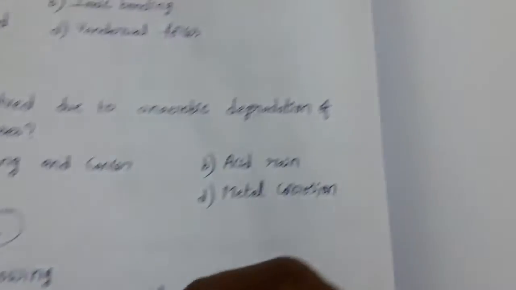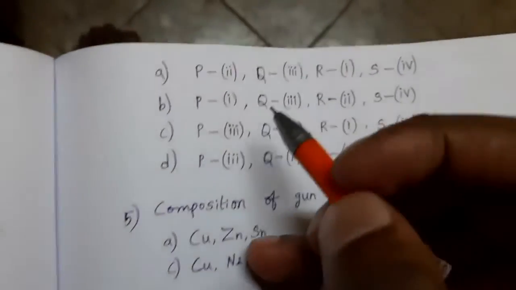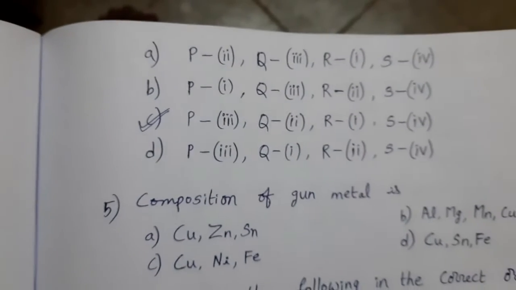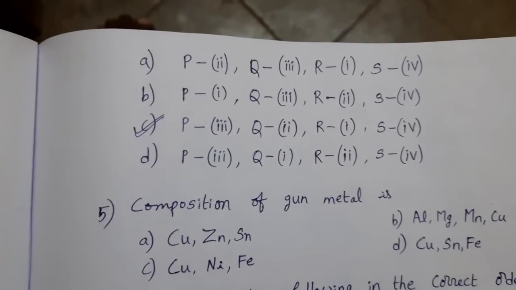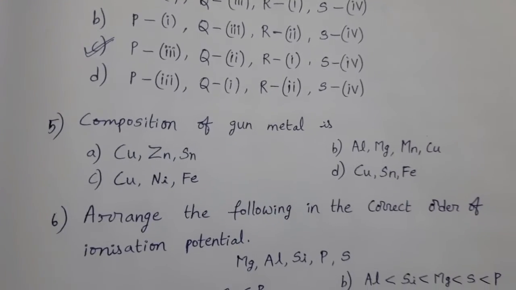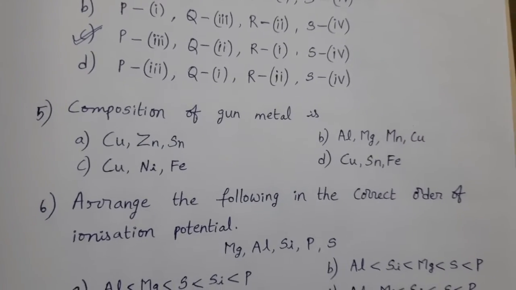Then, what is the suitable option? This one. Option C is the answer. P3 Q2 R1 S4.